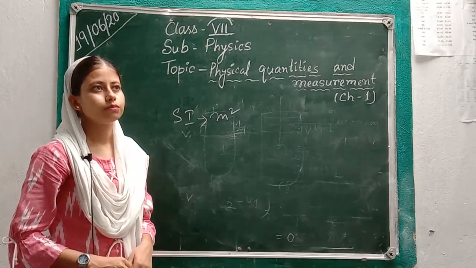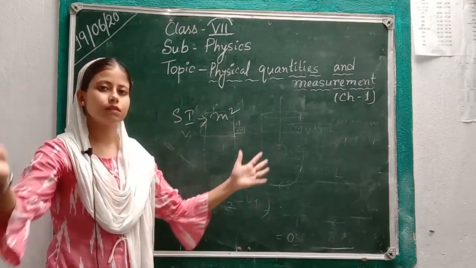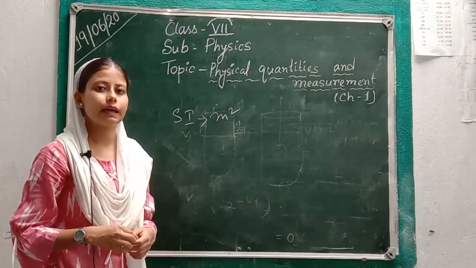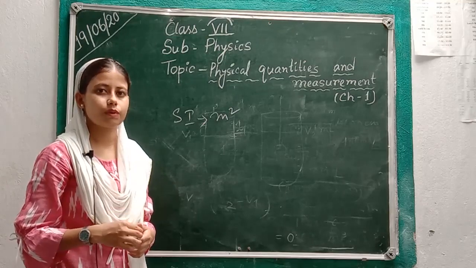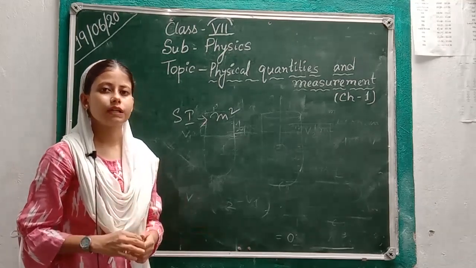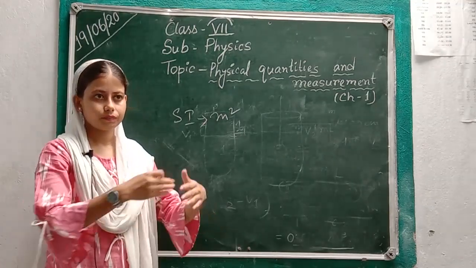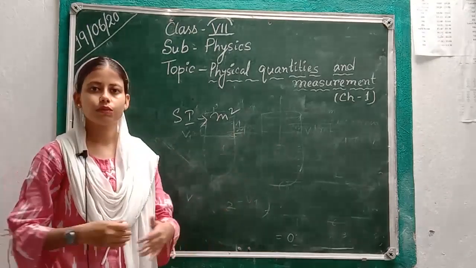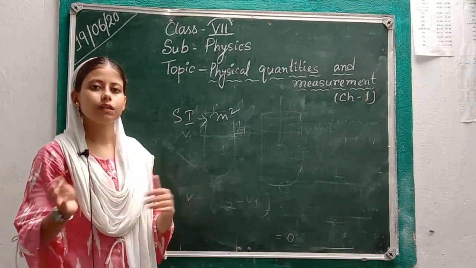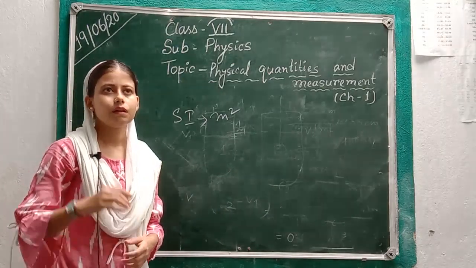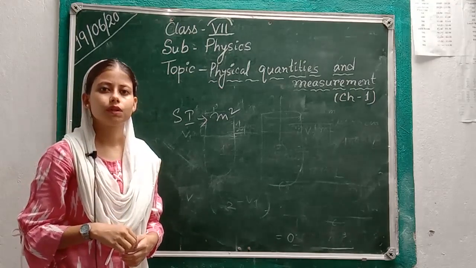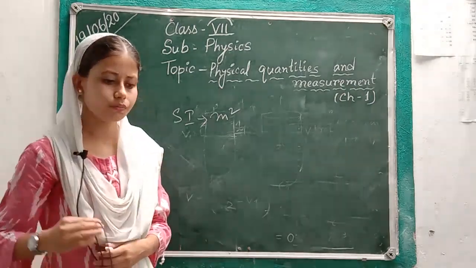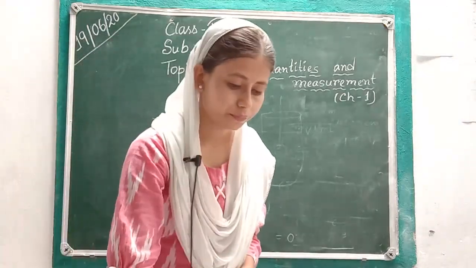If we want to measure larger or bigger areas, we have to take bigger units like acre, hectare, kilometer square. There are two types of areas as well: regular shaped areas, like this classroom, or irregular shaped areas, like the area of a leaf. So just see how to find the area of a regular shape.